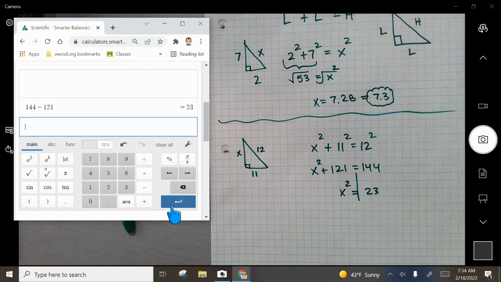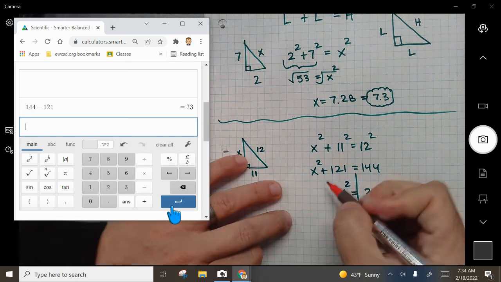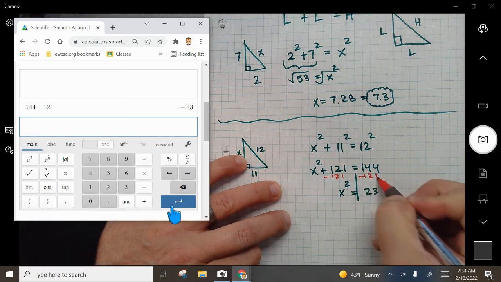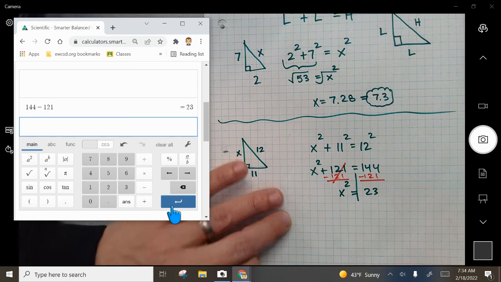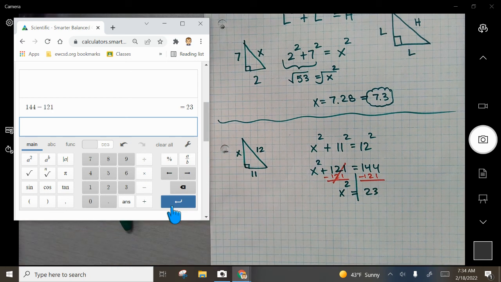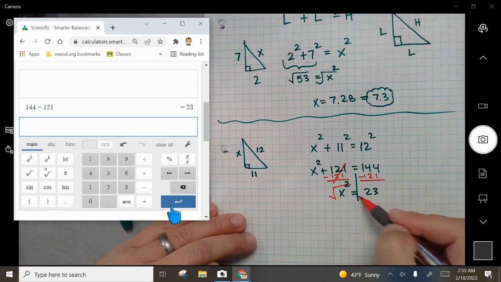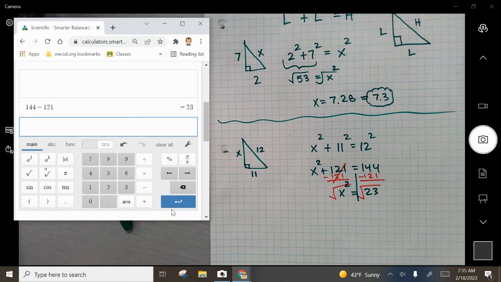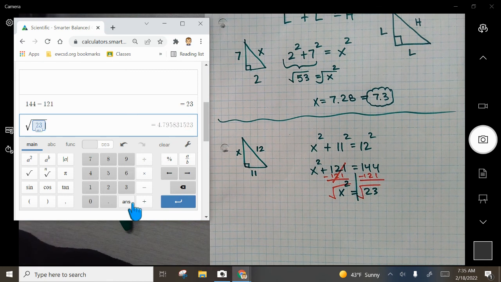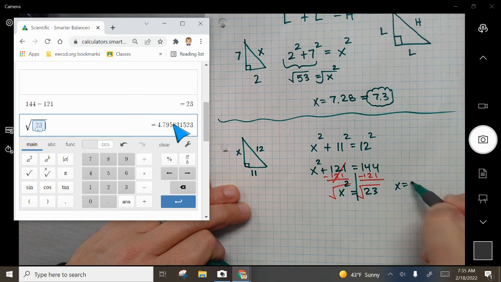Now, real quick, I did that really fast. If you didn't see that step, I subtracted 121 from both sides. That cancels this out, okay? So now how do I finish it off? Square root both sides. I get the square root of my answer, 4.79, which is going to equal 4.8.